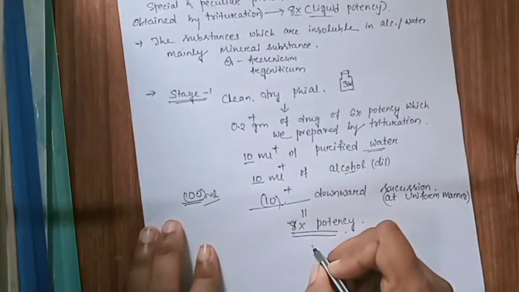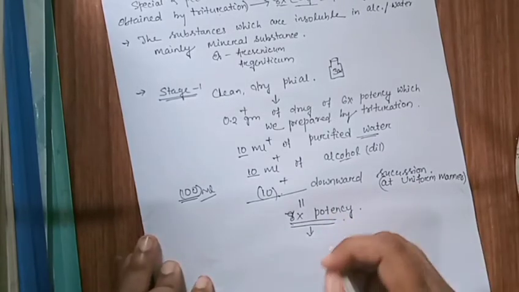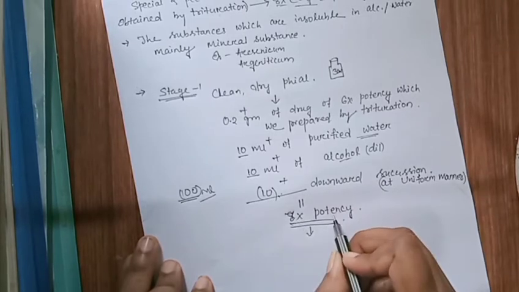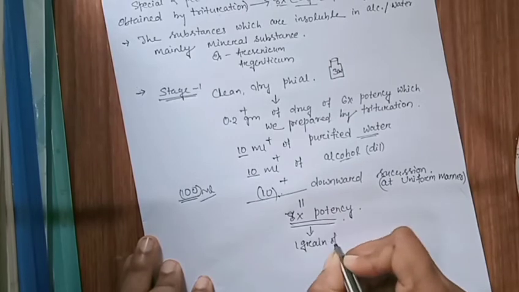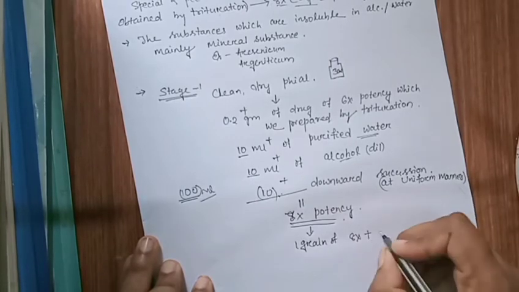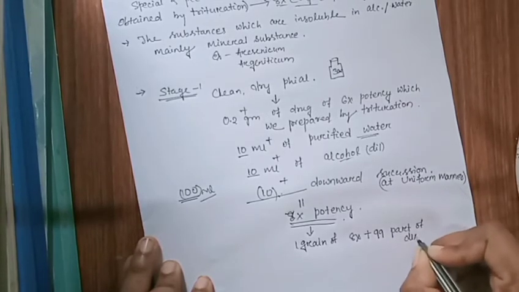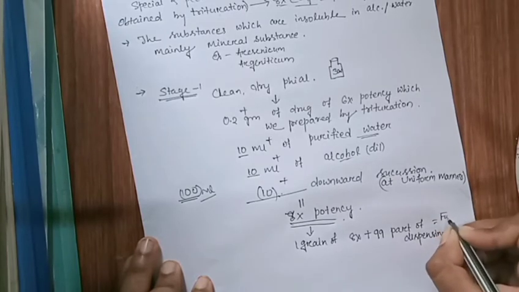After 8x potency, we can go on to any other liquid potency by taking 1 grain of 8x potency and adding 99 parts of dispensable alcohol, so that we can go towards further potency.